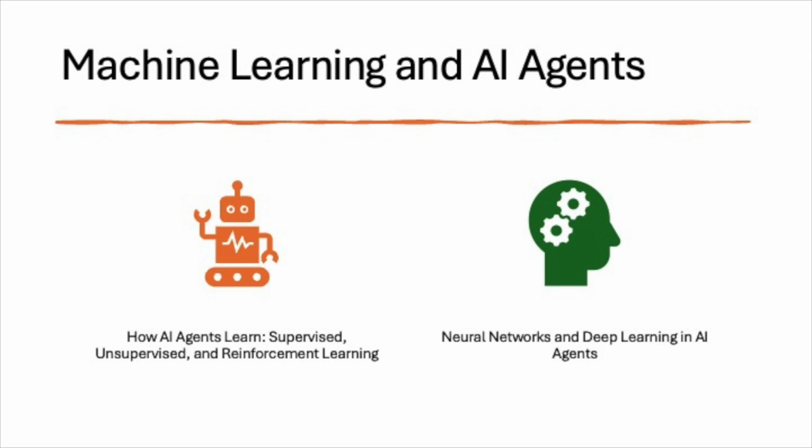In conclusion, machine learning is a fundamental aspect of how AI agents function and improve their performance over time. Through supervised, unsupervised, and reinforcement learning, agents can adapt to their environments, make better decisions, and continuously refine their strategies. Neural networks, especially in the form of deep learning, have further enhanced the capabilities of AI agents, enabling them to tackle complex tasks in a variety of fields. As these technologies continue to evolve, AI agents will become increasingly sophisticated, learning more efficiently, and solving even more complex problems across industries.